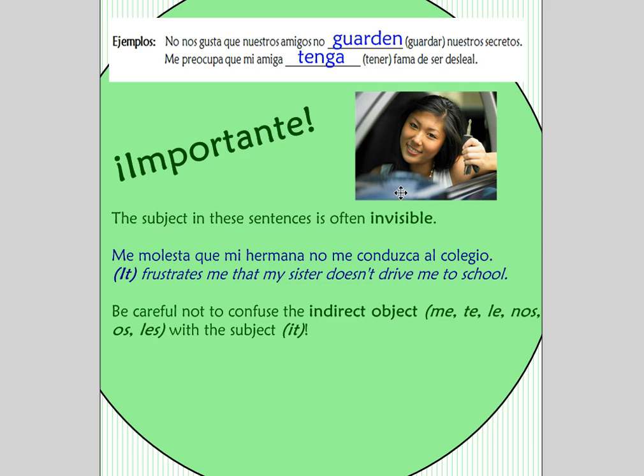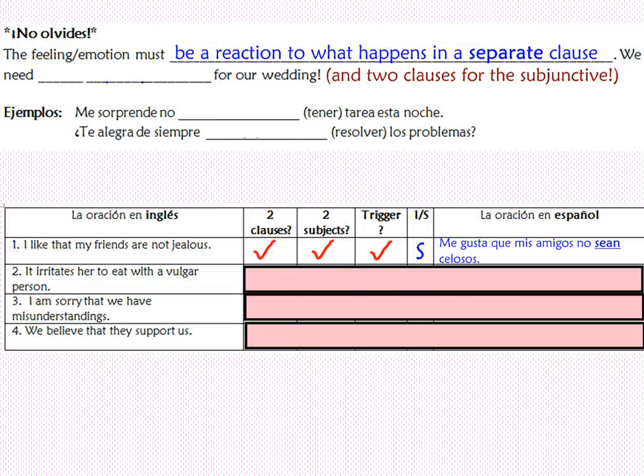It frustrates me that my sister doesn't drive me to school. So the subject, it, is invisible. Don't confuse the indirect object, me, te, le, nos, les, with the subject of it. No olvides. The feeling or emotion must be a reaction to what happens in a separate clause. Because we need 2 people for our wedding, and we need 2 different clauses with 2 different subjects to use the subjunctive. So let's take a look at what happens in these examples.